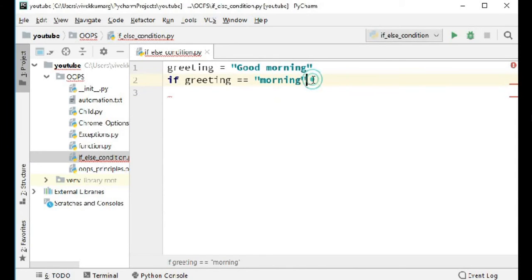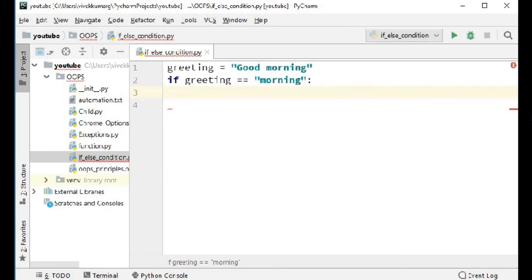Now you should put a colon here. It's like opening curly braces the way you do in Java, correct? But there is no closing brace in Python. It is just a colon. The colon says that the condition is done and gives you the first line of your if block. Thereafter you need to hit enter.